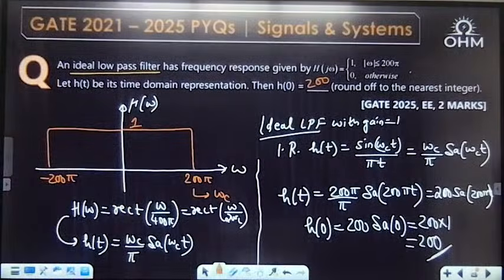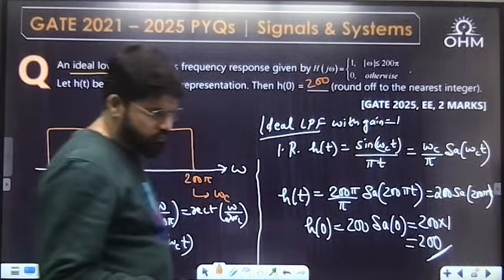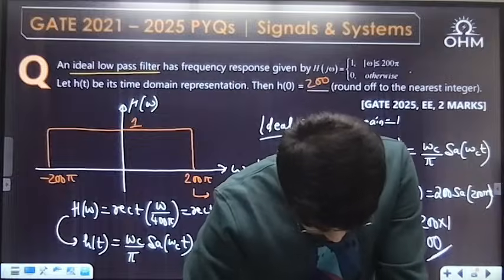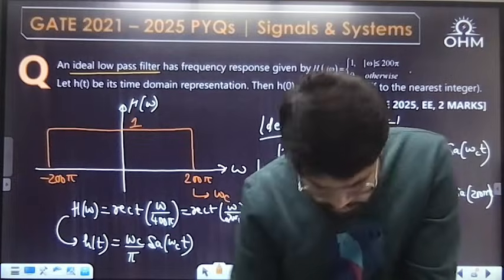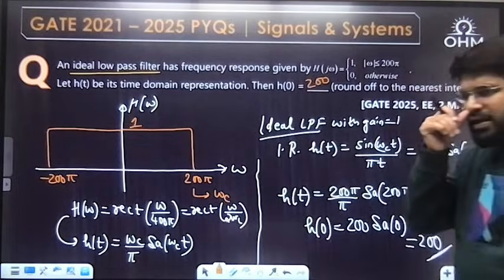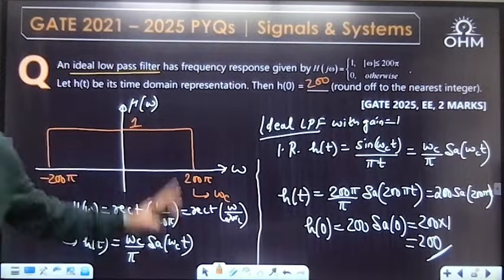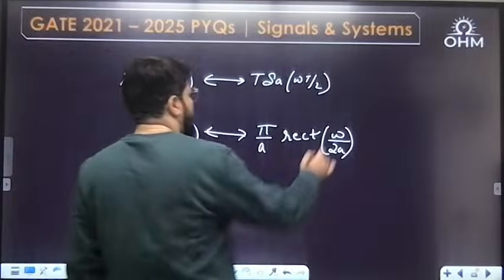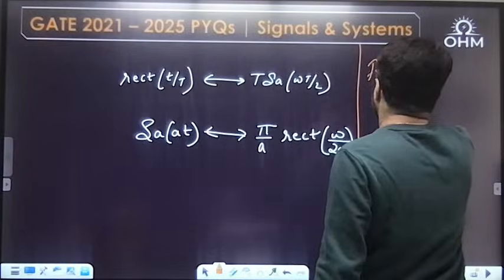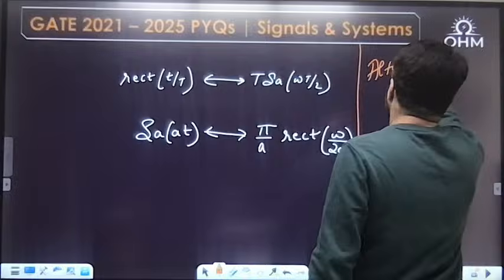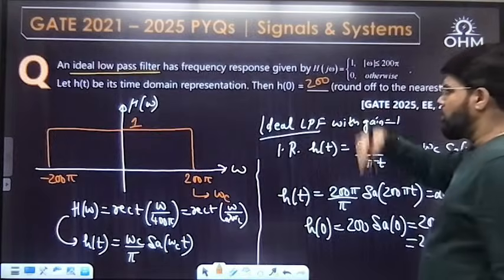Okay, done? Yes, you can solve it by area. I was just trying to add up the concept, because for the next set of questions you need this formula. Correct, you can solve it by area. I'll show it for this question, but I was just trying to make you recall all these formulas.